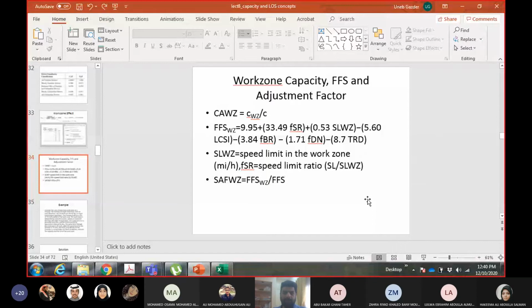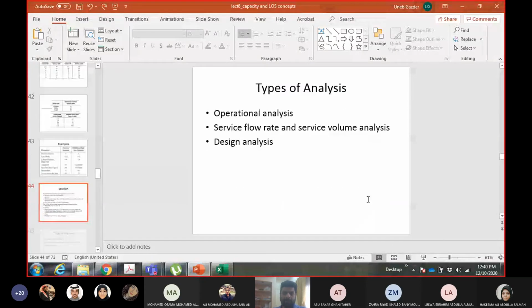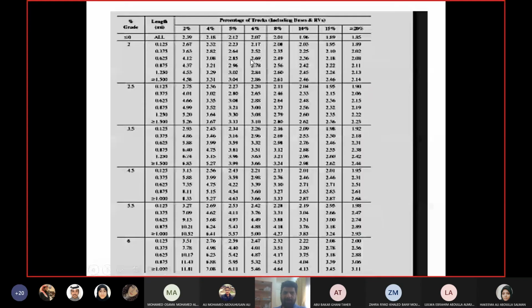FHV is taken for downward conditions from this table. For any downward gradient, you take the value for 0% gradient. In this case, with 0% gradient, length doesn't matter. 10% trucks means 1.96. Your value will be 1.96.